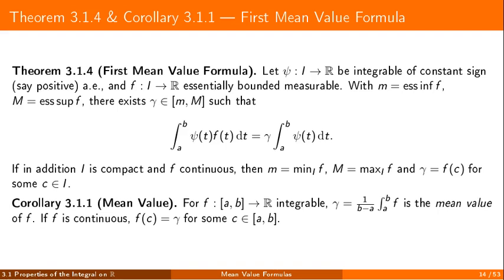The first mean value formula sharpens that inequality. With a weight of constant sign, the weighted integral must lie between the extreme values of the function. And if the function is continuous on a compact interval, that average is actually reached at some point. When the weight is simply 1, we recover the classical mean value theorem for integrals.